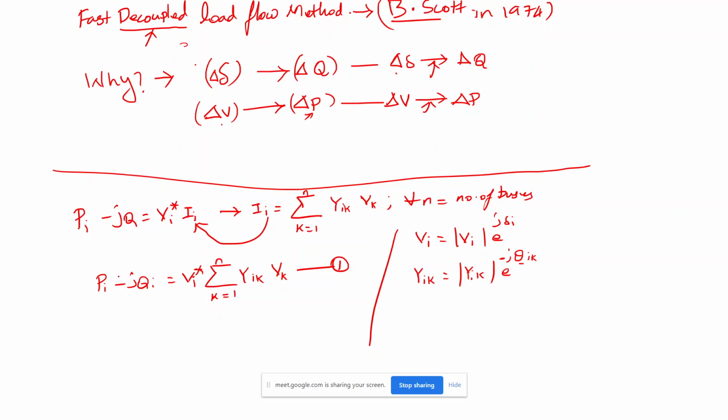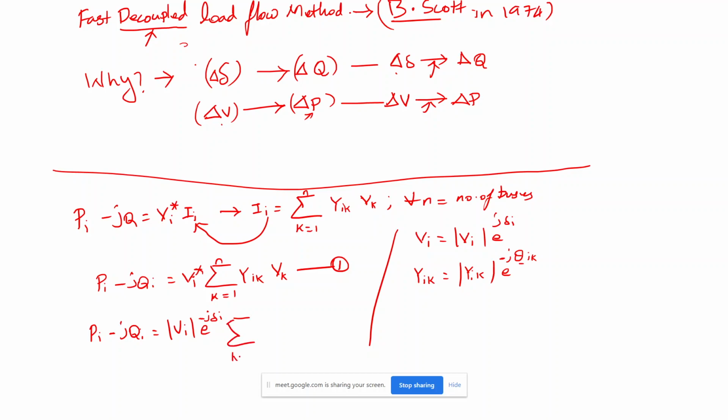Suppose we convert equation number 1 into polar form, then we come up with Pi minus jQi equal to Vi e power, because I am just applying these values here. Since it is a conjugate, e power j delta i becomes e power minus j delta i.